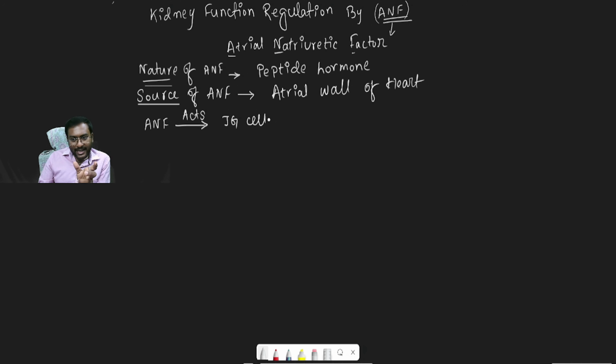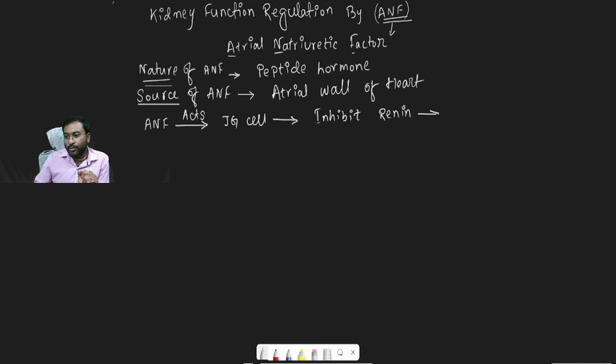ANF acts on the JG cell, and by the action of ANF, renin secretion is stopped or inhibited.